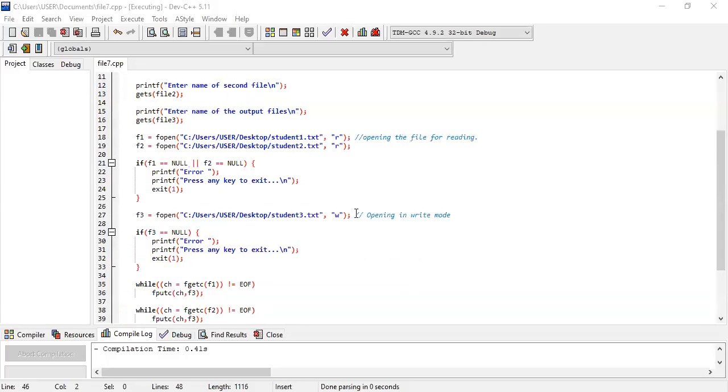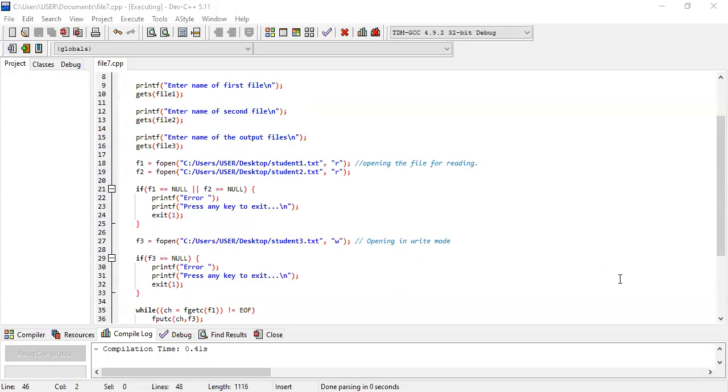Yes, line number 18. Ma'am, here we are just writing that F1 is equal to fopen, then we are directly putting the address where file 1 is, in read mode. Then what is the need of getting those files, like in line number 13, where we are writing gets file 2, file 3, file 1?